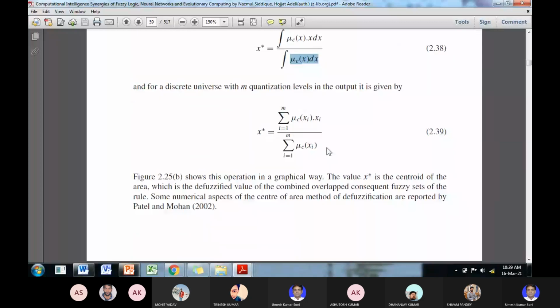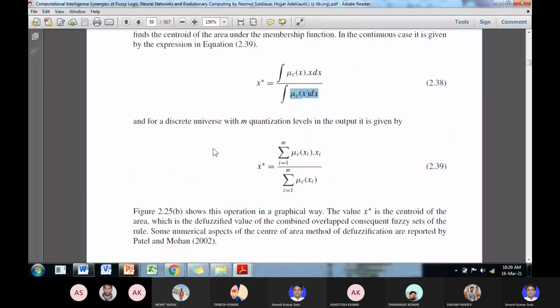Okay. So what is the quantization? In the quantized form, you get the sum of mu(xi) into xi and the total sum of the membership grades.